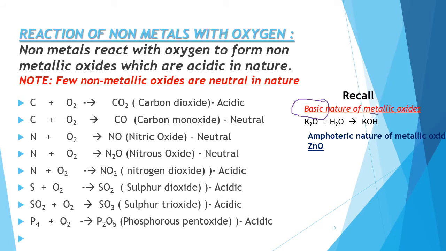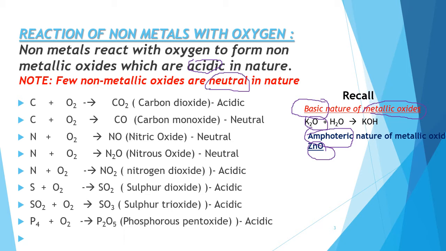Metallic oxides are basic in nature, and a few metallic oxides are amphoteric in nature, like zinc oxide and aluminum oxide. They are amphoteric, whereas potassium oxide is basic in nature. But most of the non-metallic oxides are acidic in nature, and a few are neutral in nature. Let us discuss in detail.